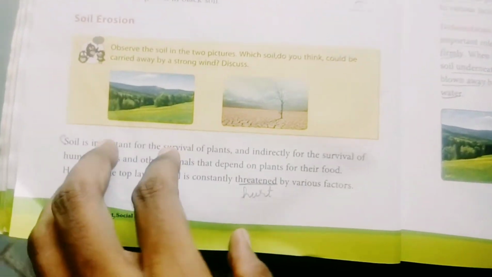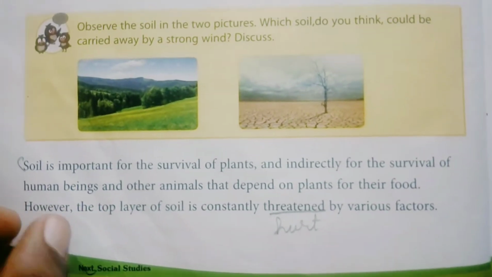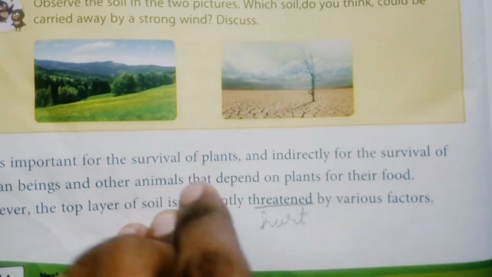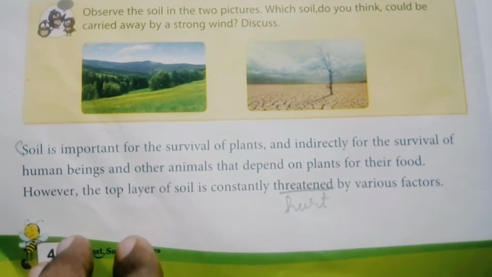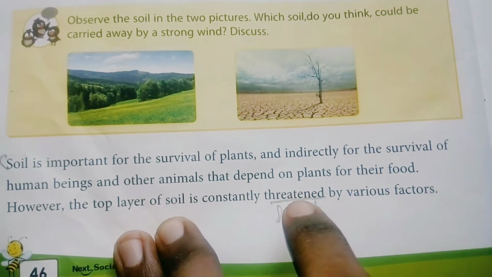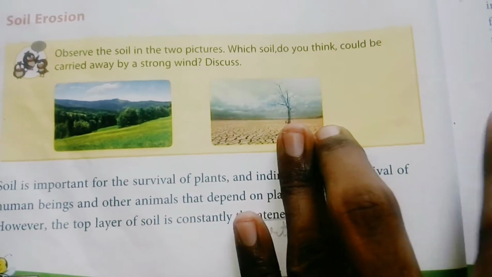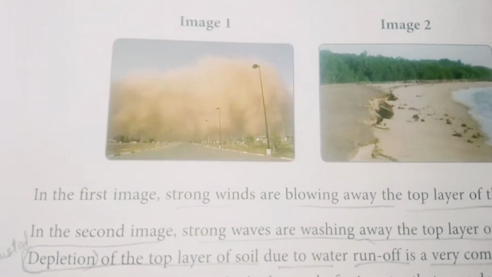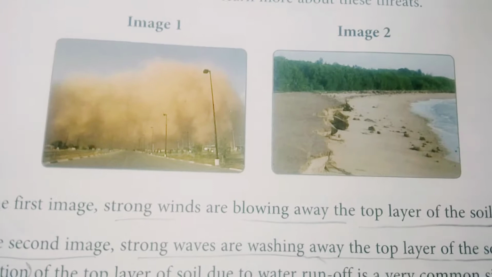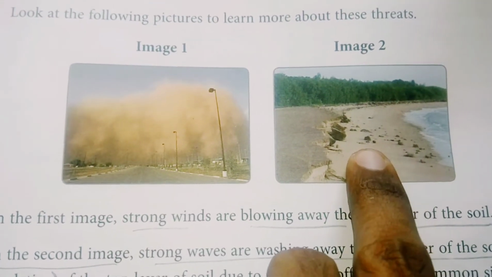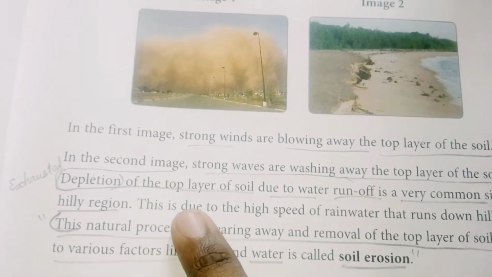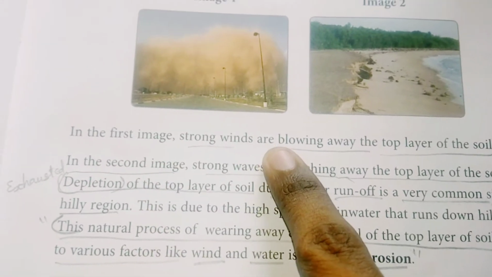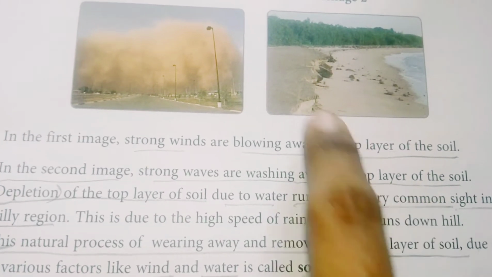And then we have seen soil erosion. What is soil erosion? We have seen that soil is very important for plants, human beings as well as animals, as plants are completely dependent on soil. And the top layer of the soil is constantly threatened, meaning hurt, by various factors. As you can see in the picture how soil erosion takes place, this is soil erosion by wind, and this is soil erosion by water. You can read it out and understand properly. The first image shows strong winds blowing away the top layer of the soil. The second image shows strong waves washing away the top layer of the soil.